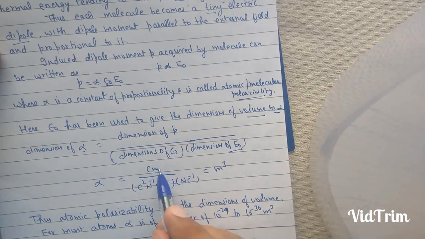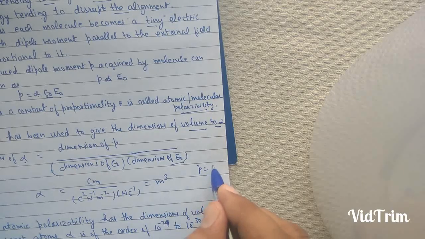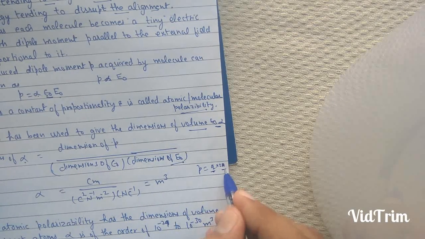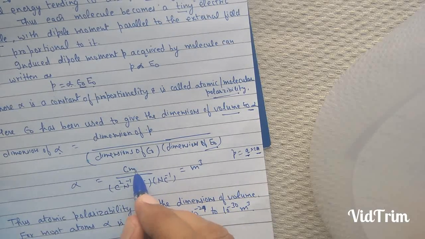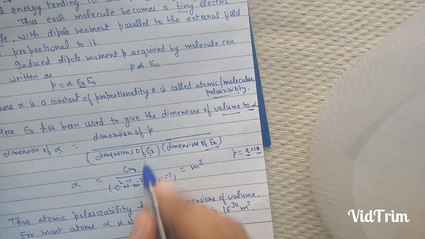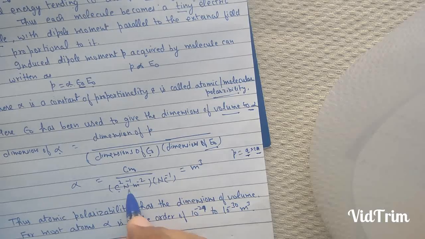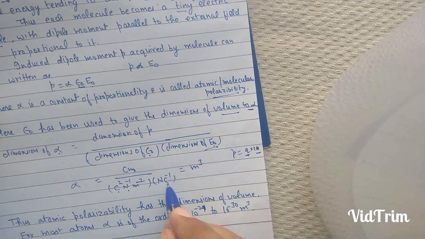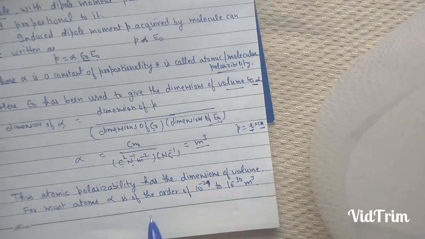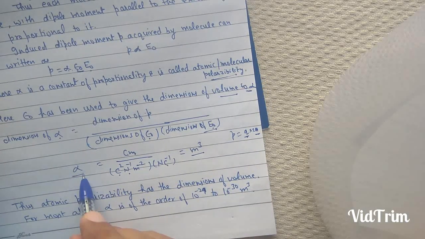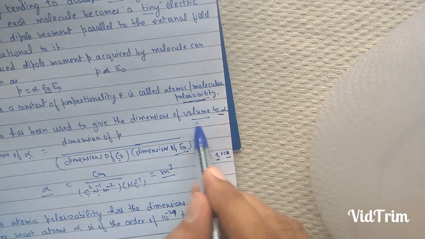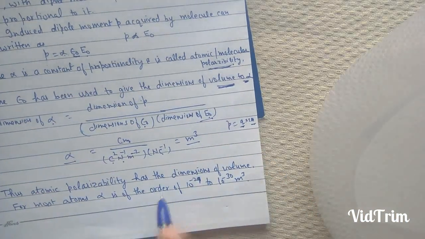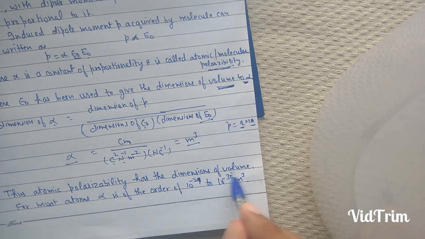Now the unit of p, dipole moment, is the product of charge and the distance between the two charges. This is coulomb meter. Dimensions of epsilon naught is coulomb square per Newton per meter square. Dimensions of electric field is Newton per coulomb. This becomes meter cube. Therefore, atomic or molecular polarizability has dimensions of volume.